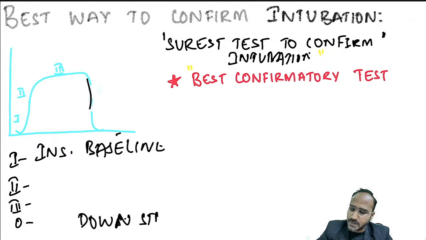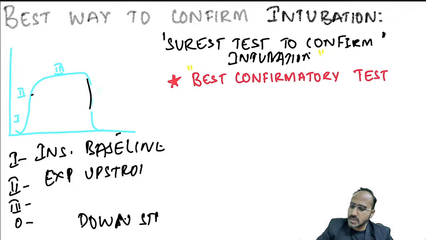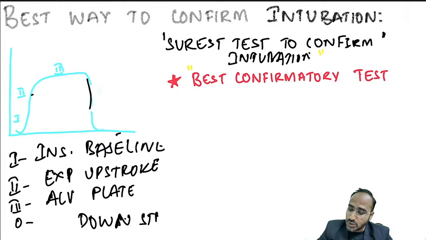Phase 1 is called as inspiratory baseline. Phase 2 is called as expiratory upstroke. Phase 3 is called as alveolar plateau. Very, very important. Alveolar plateau. And phase 0 is called as inspiratory downstroke. Inspiratory downstroke. Now guys, look over here.